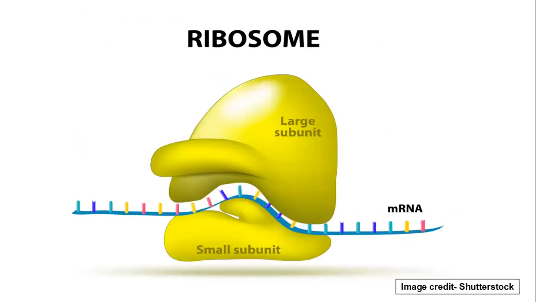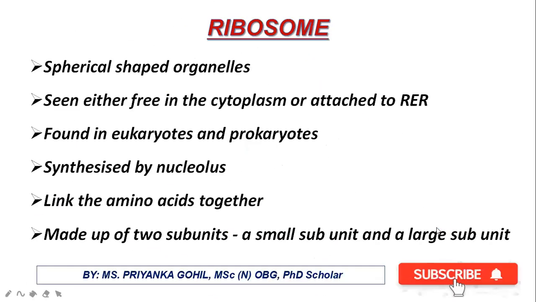Now we will see the structure of the ribosome. So if you see in the structure, here there are two subunits. One is the small subunit here at the bottom, and on the upper side there is a large subunit. Now between them there is a chain of the mRNA. So we will see what is ribosome.